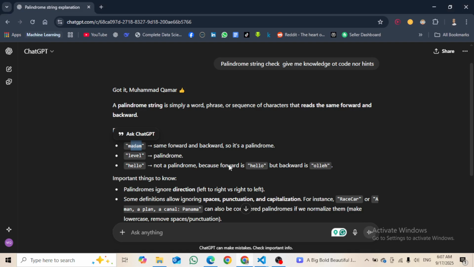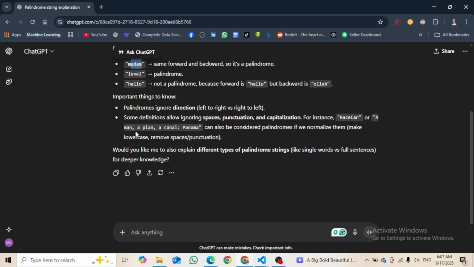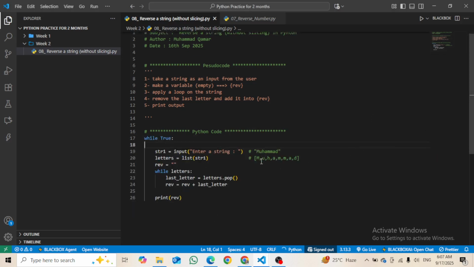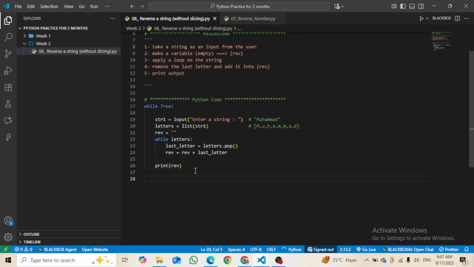Okay, I hope you got the point. "A man, a plan, a canal, Panama" can also be considered a palindrome if we normalize it. So basically, palindrome is if we reverse a string and it remains the same, we call it a palindrome. So we will write it here for the palindrome check.